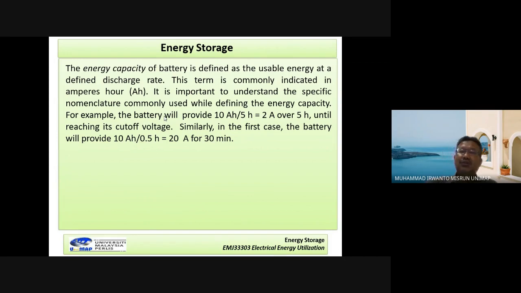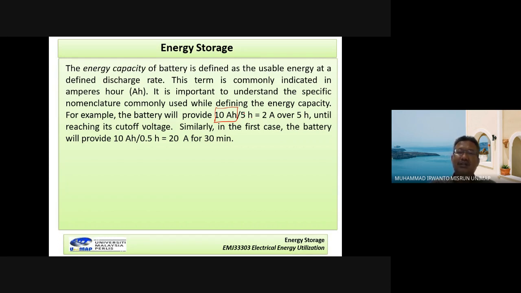For example, if the ampere hour capacity written on the battery is 10, and we want to use it for 5 hours, then we give 2 amperes to the load for the 5 hours.